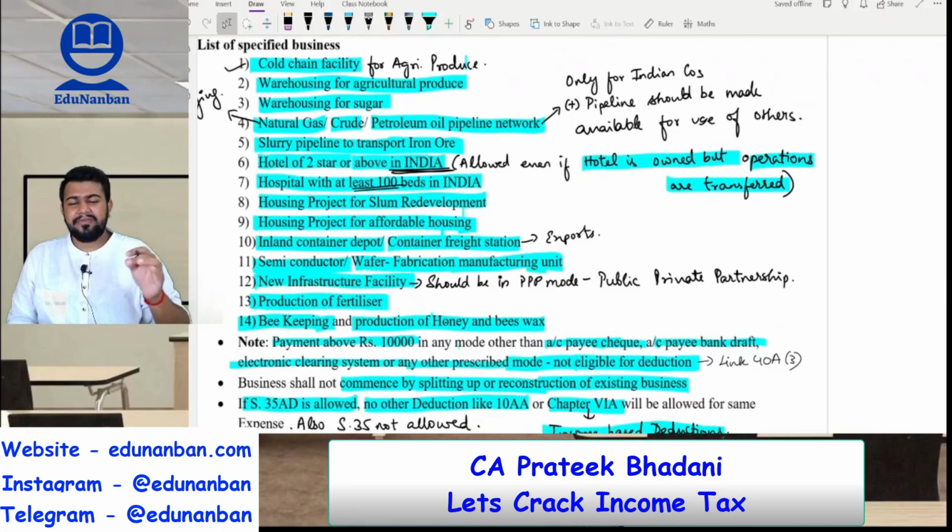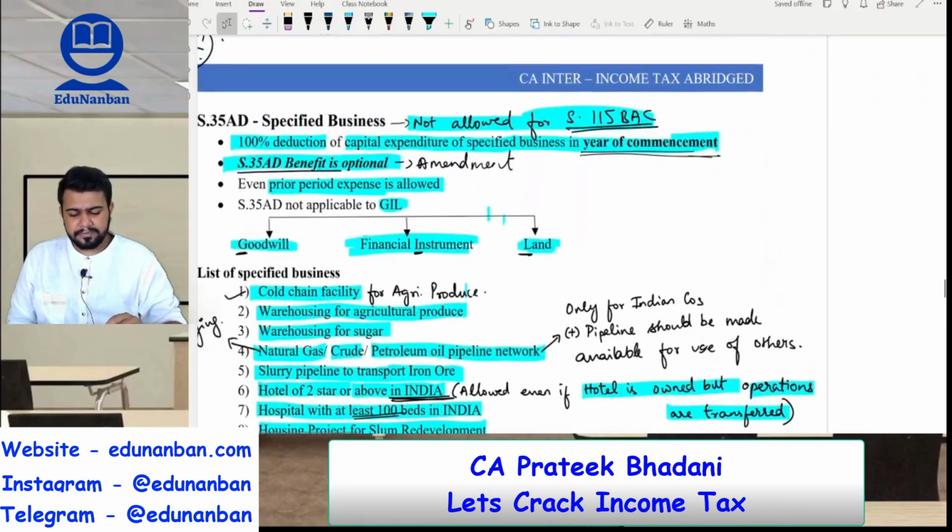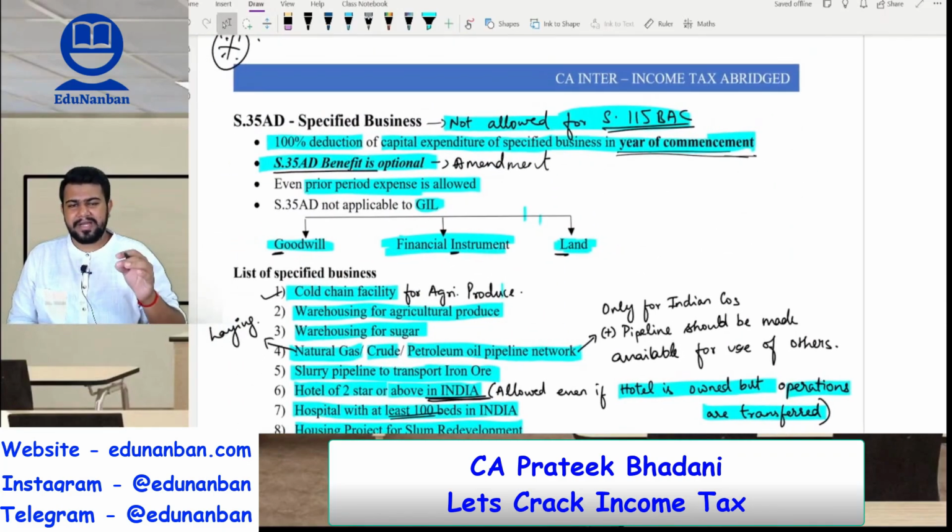Sir, what is the benefit given to specified business? The benefit is that it can claim 100% deduction of the capital expenditure in the year of commencement. It can also claim 100% deduction on the prior period expenses. So a very big deduction is given.